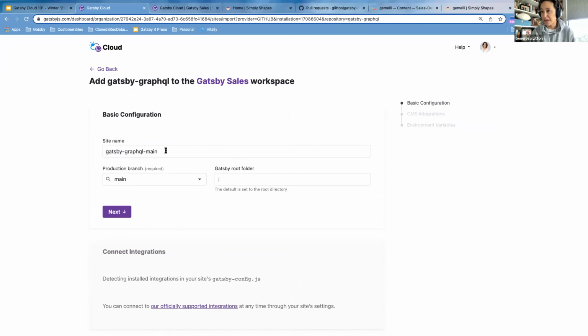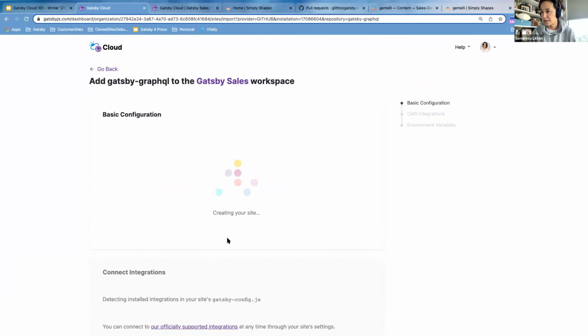So basically what happens then is Gatsby will just put a site name, but you can really call it whatever you want. And then you just tell Gatsby what branch you'd like it to build from. So I'm just going to use master or main, doesn't really matter. And then the root folder here is where is your Gatsby configuration file set up? Typically it's in the root, but if you're using a Gatsby theme, for example, or using other CMSs, your structure might be different. But in my case, it's in the root folder. So then I'll click next.